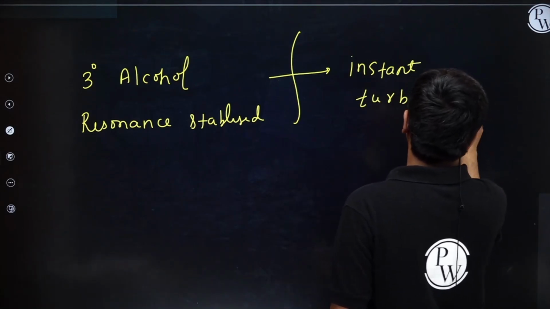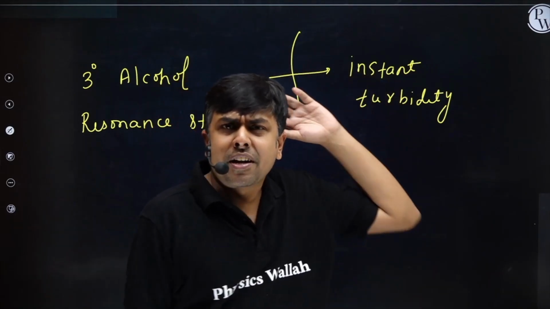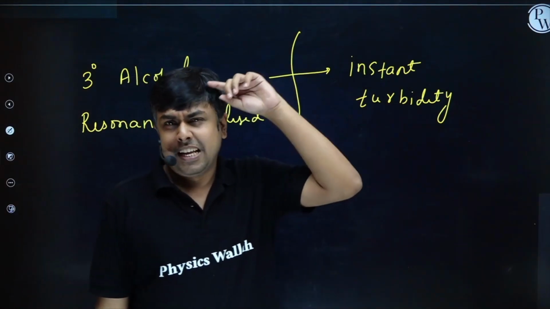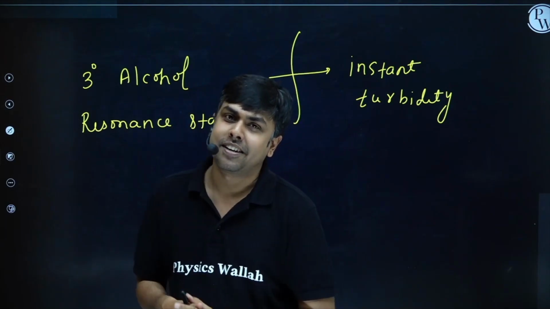If I have a benzylic alcohol, an allylic alcohol, or a 3 degree alcohol, in all such cases we will have instant formation of RCl, we will have instant turbidity.